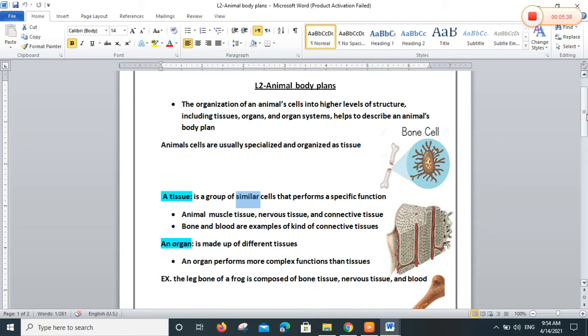And the muscle tissue also, some organs have muscle tissue. So the organ is made of different tissues. So in this sentence, don't forget the words different tissues. We mentioned in tissue, a group of similar cells, but organ, different tissues, because we have connective tissue, nervous tissue, and muscle tissue. An organ performs more complex functions than tissue.